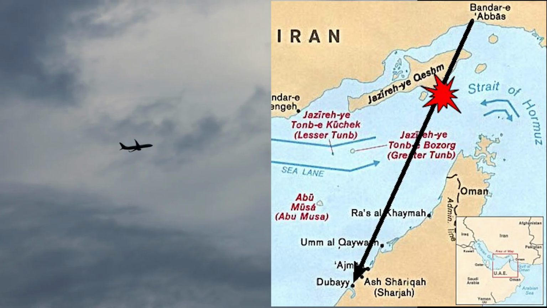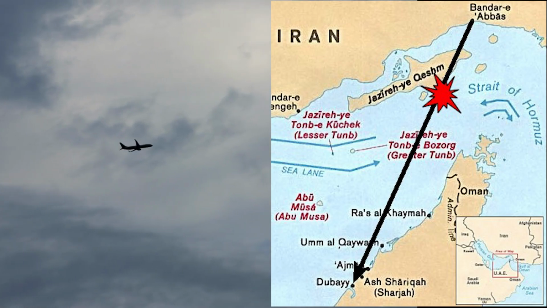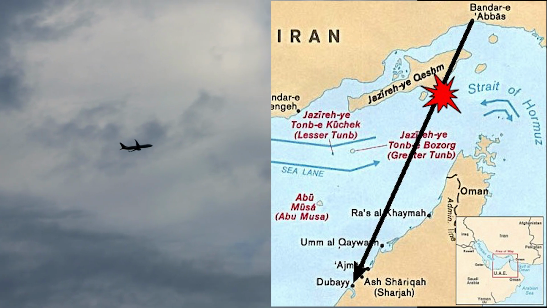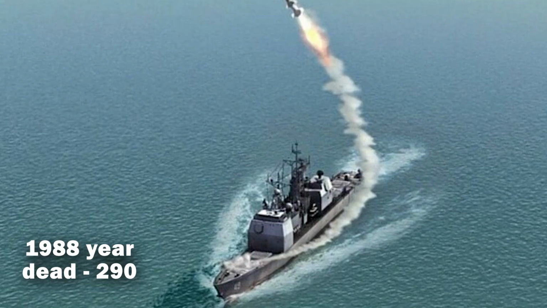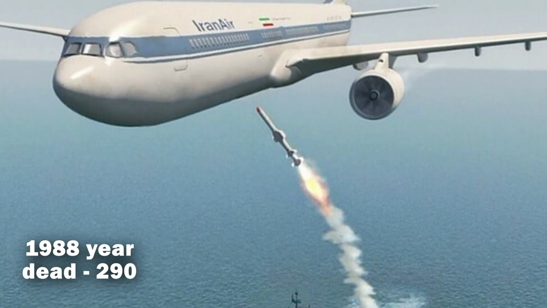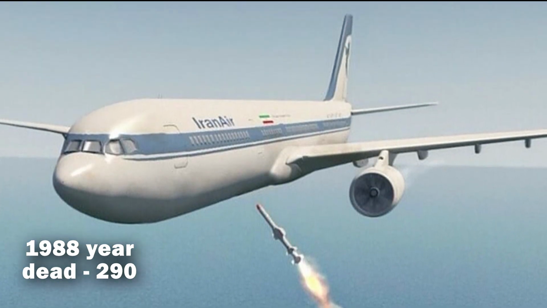In reality, it was a passenger plane. 290 people died. The incident was called a defensive action. No one was punished. On the contrary, the captain of the ship received an order for accomplishing combat missions.